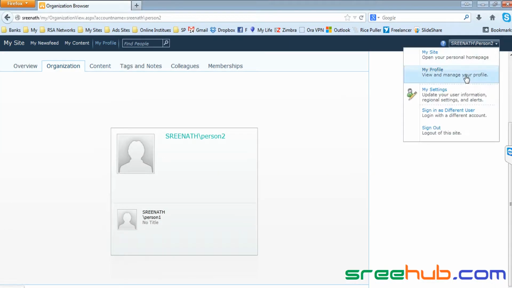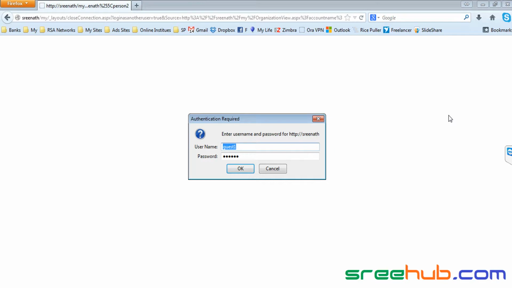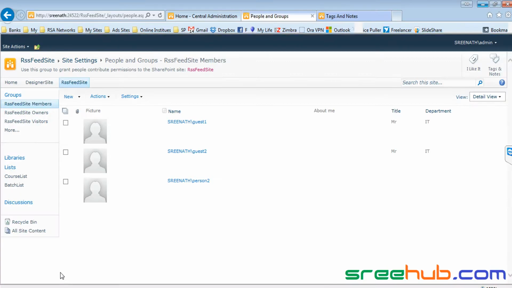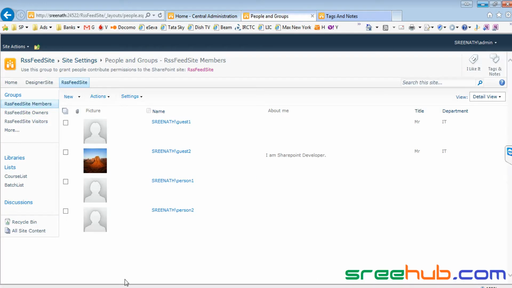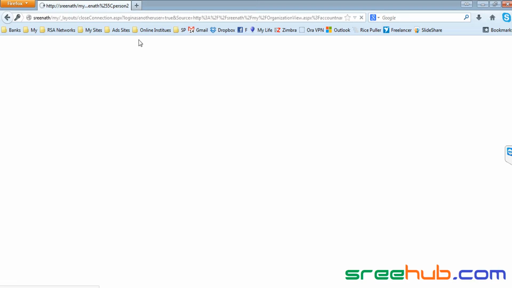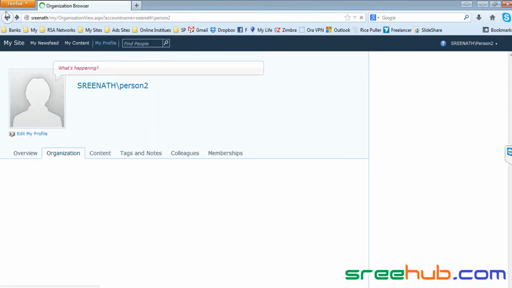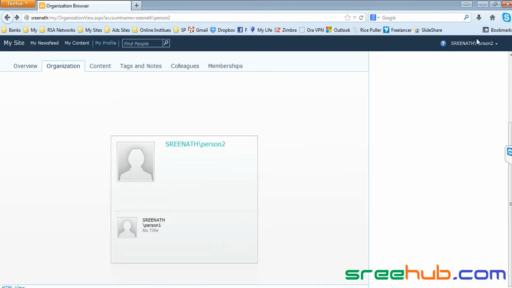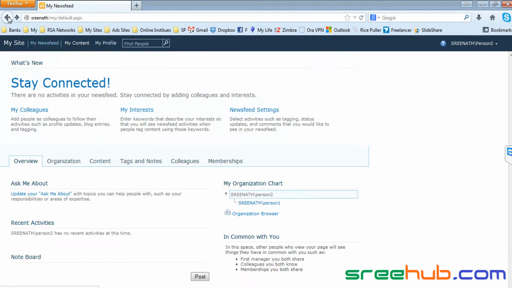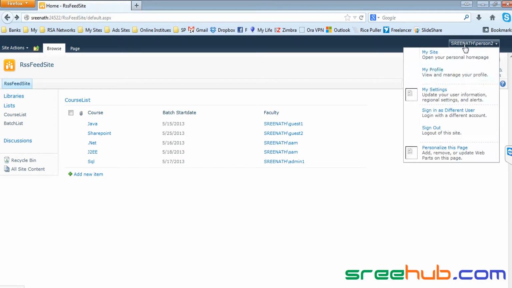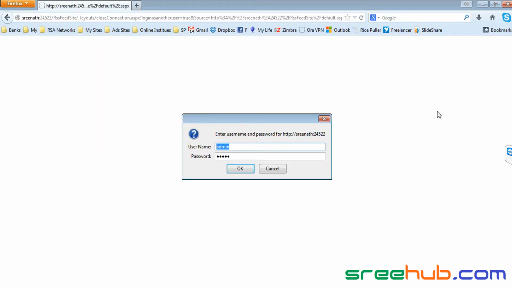So sign in as a different user, person 1, and again you have to add the person onto your site. Click on OK, and now refresh this. Go back to your site, and say sign in as a different user.